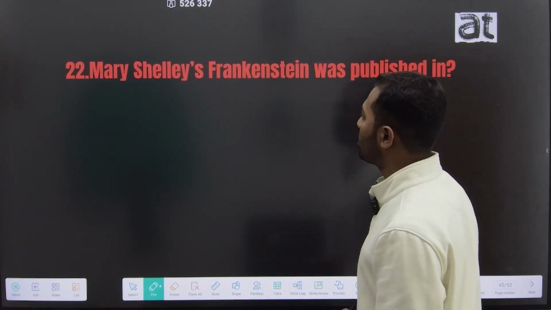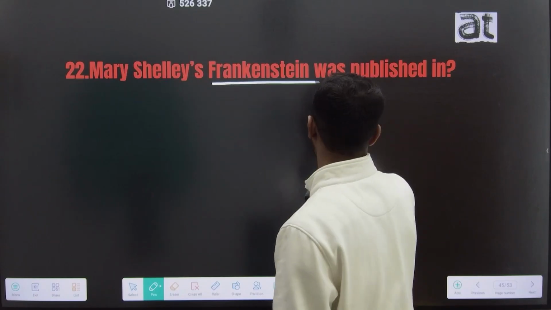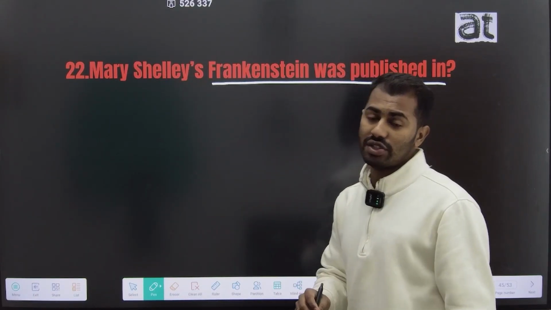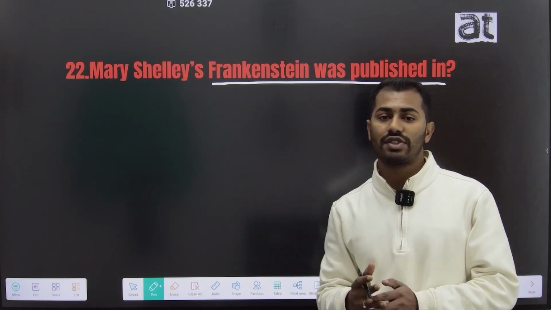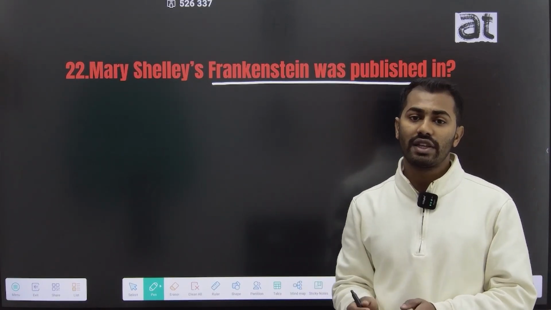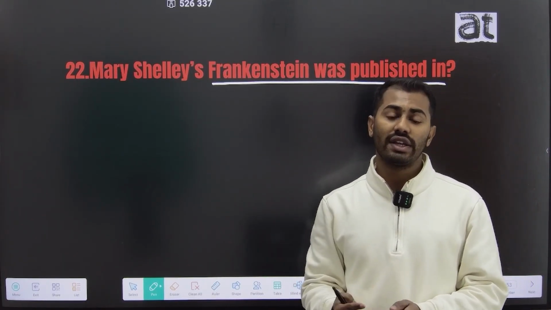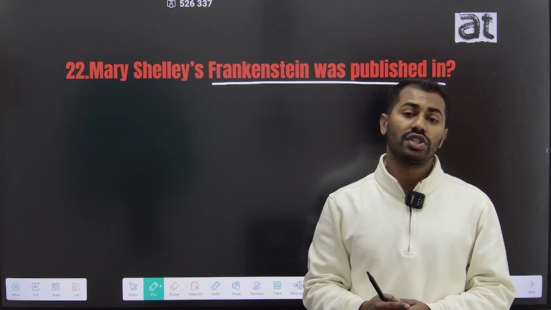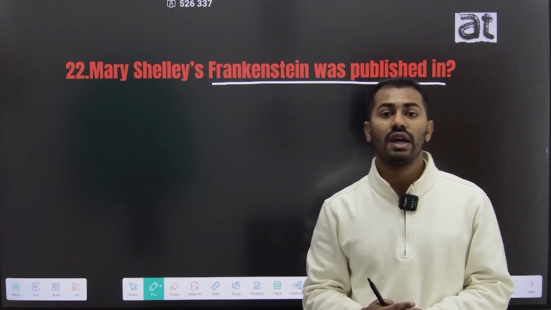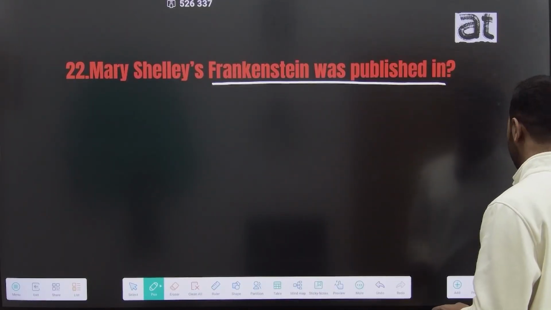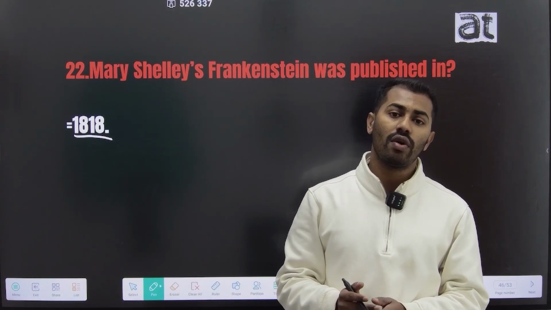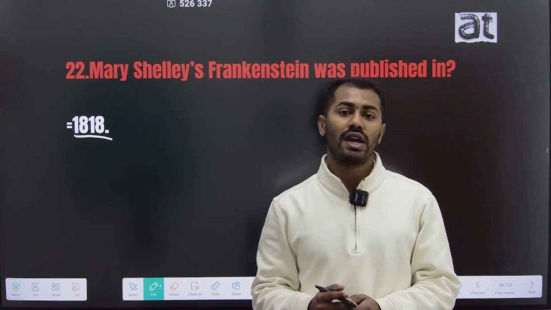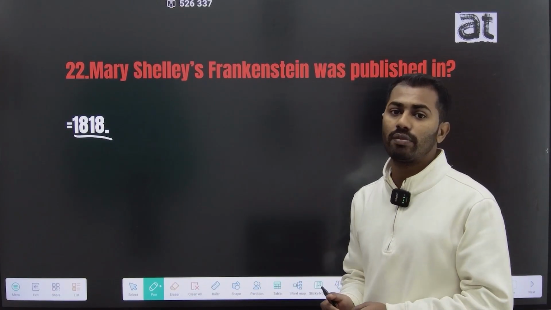The 22nd question is, Mary Shelley's Frankenstein was written or published in which year? Mary Shelley wrote her first Gothic novel Frankenstein, and in this work she deals with the creation of the monster Frankenstein. This work was written in the year 1818, and the subtitle of this work is The Modern Prometheus.